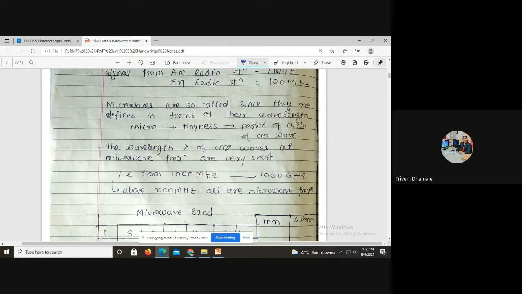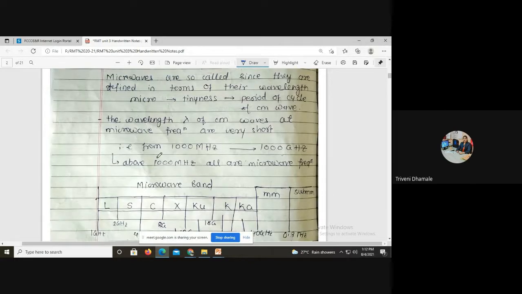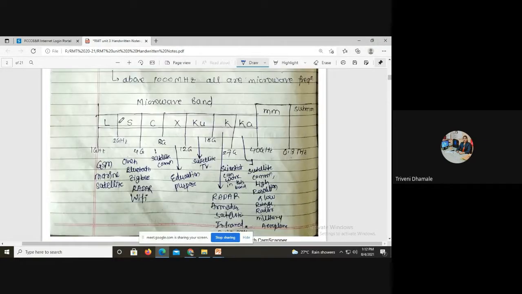Now, the wavelength lambda of the centimeter waves at microwave frequencies is very short, so they are known as microwaves. The microwave band is 1 to 30 gigahertz.